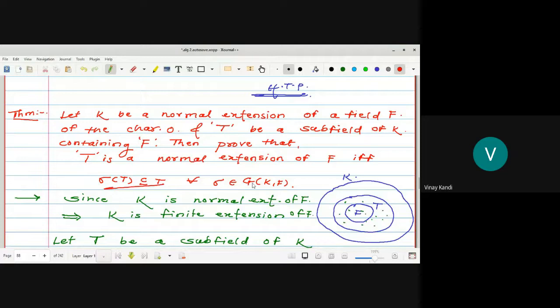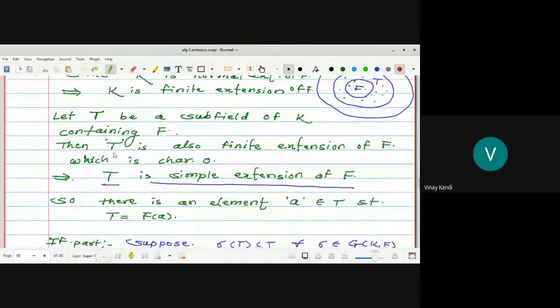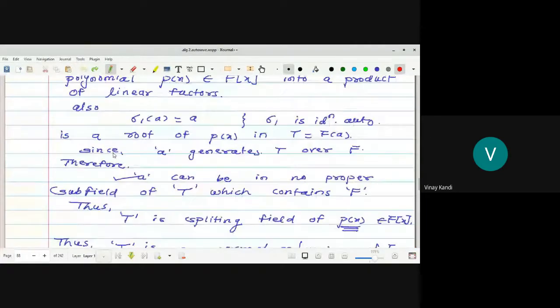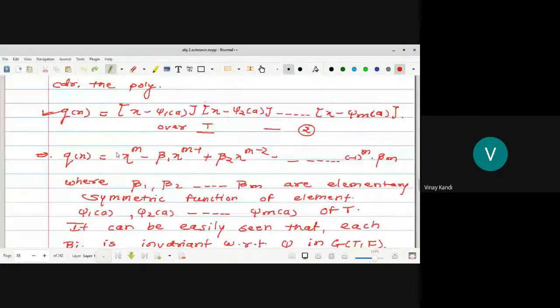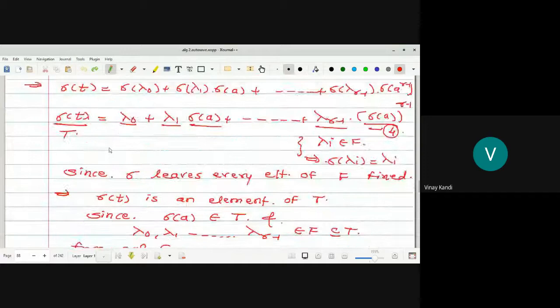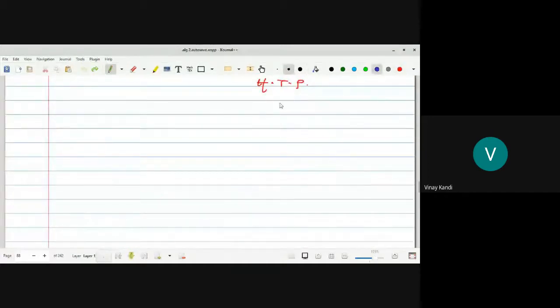So today we will see the next topic, the Galois group. What is the Galois group? The next definition is the Galois group.